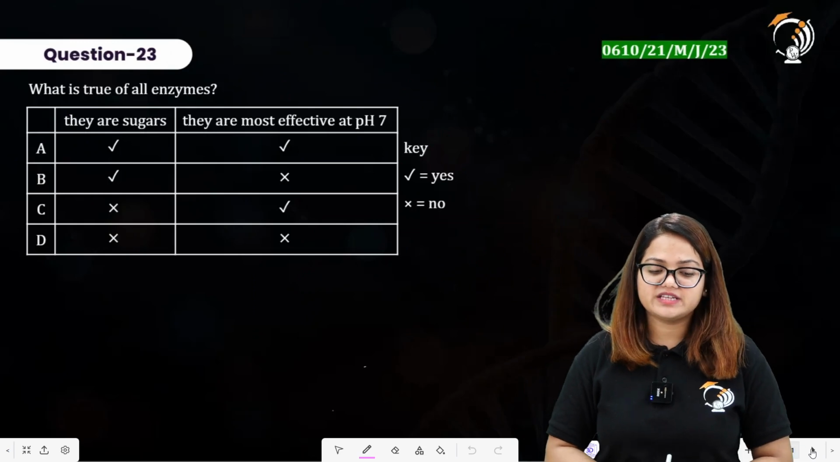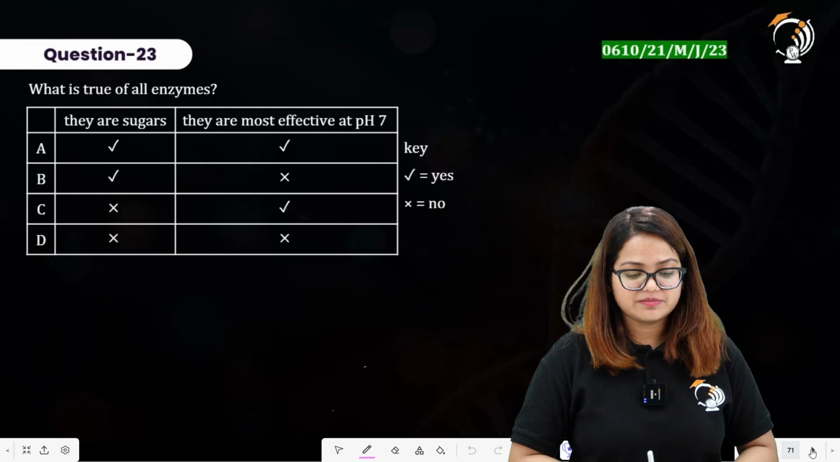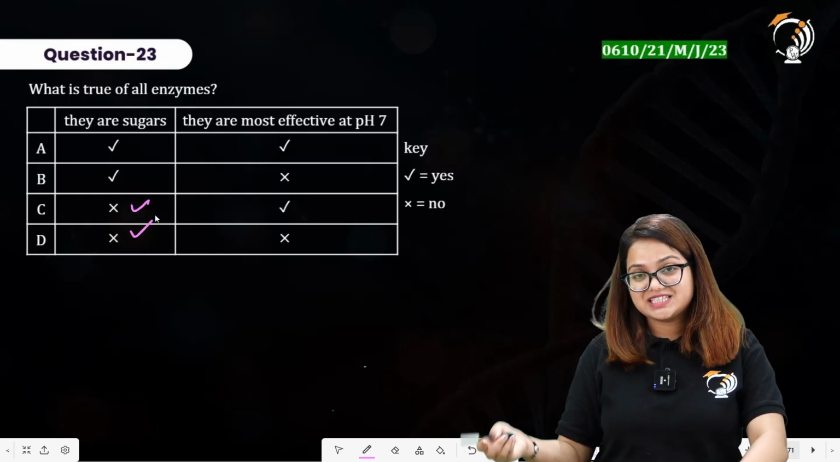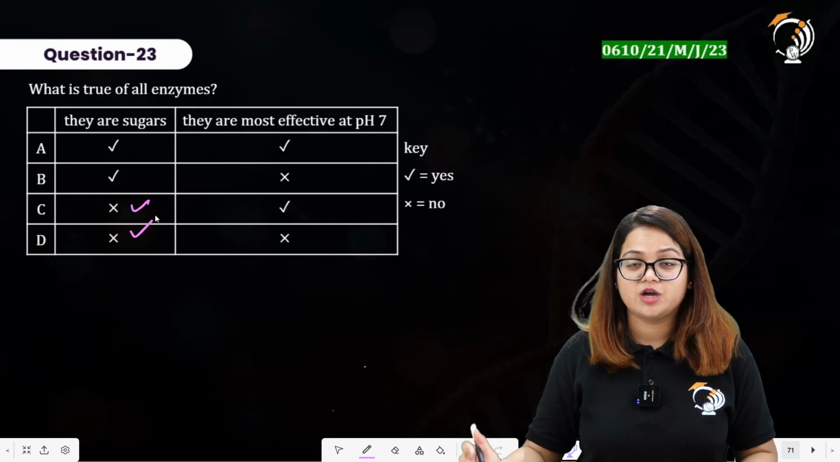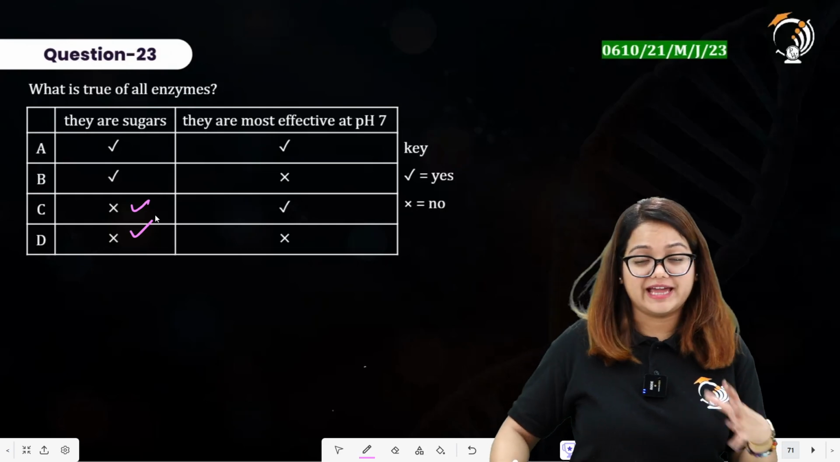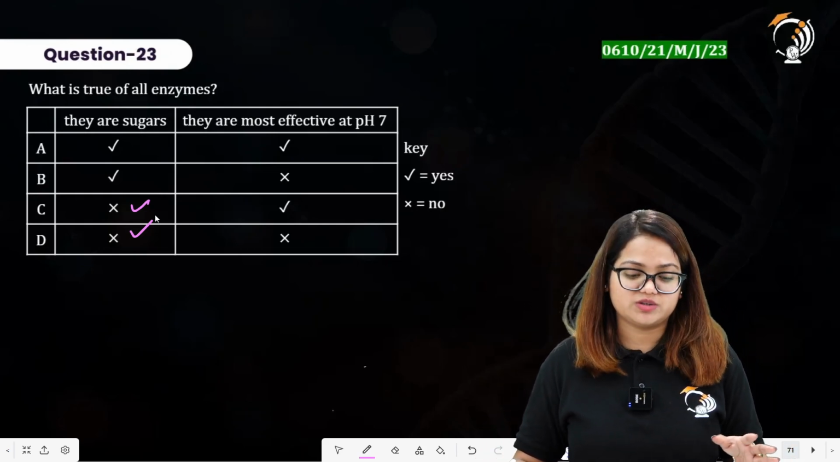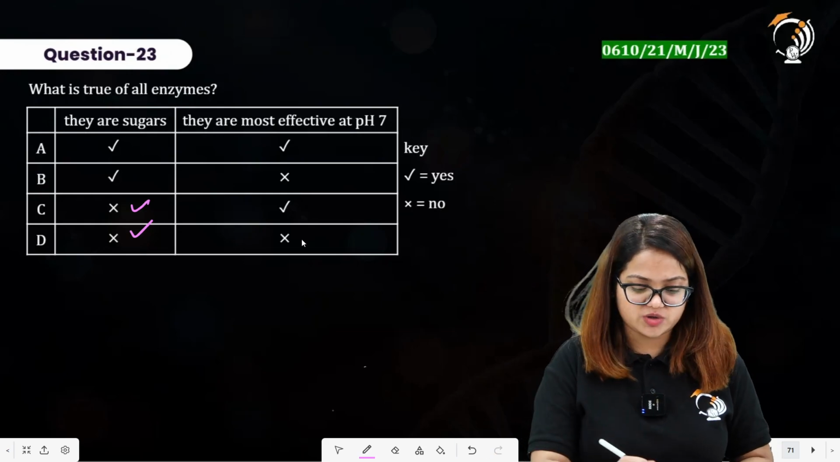Question number 23 here says, what is true for all enzymes? They are sugars? No, they are not sugars. They are most effective at pH 7. They are not effective at pH 7. Most of the enzymes have an optimum pH of 7, but all of the enzymes do not show maximum activity at pH 7. This is also incorrect.